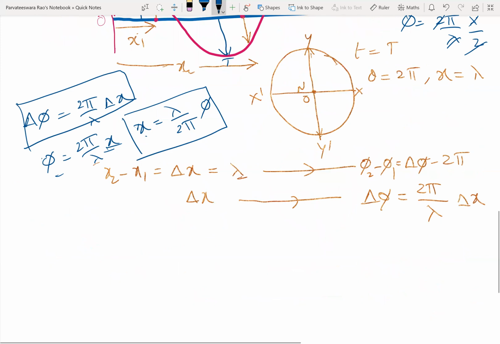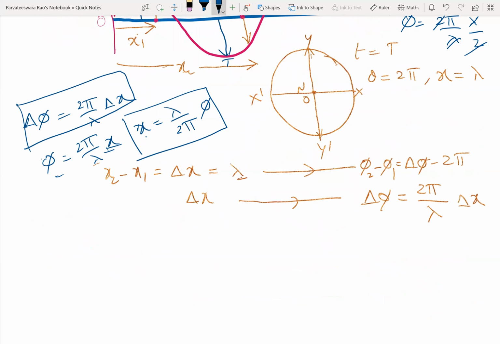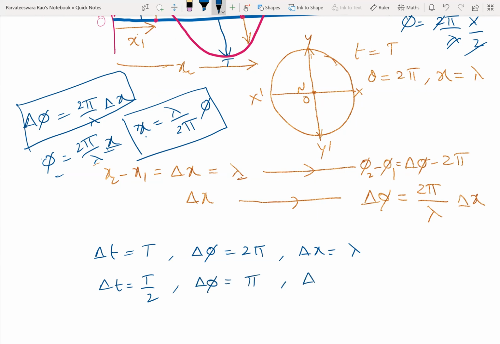So you can remember it like this. For delta t equal to capital T, delta phi will be equal to 2 pi radians and delta x will be equal to lambda. For delta t equal to T by 2, delta phi will be pi, delta x will be lambda by 2.